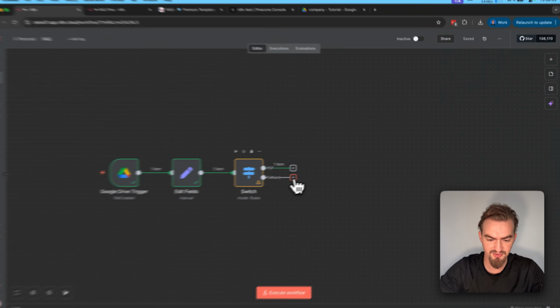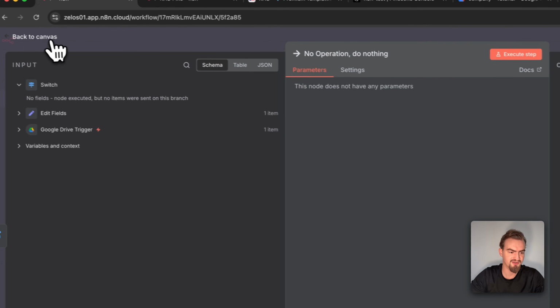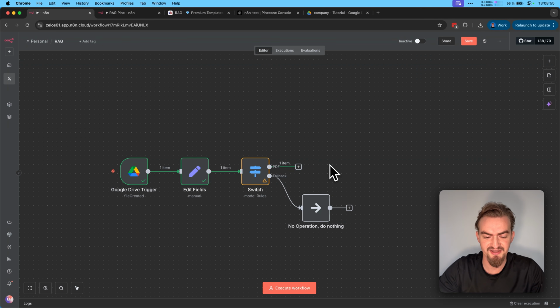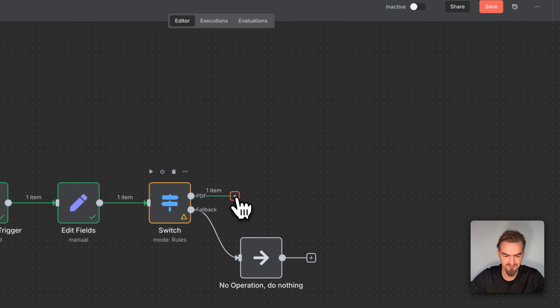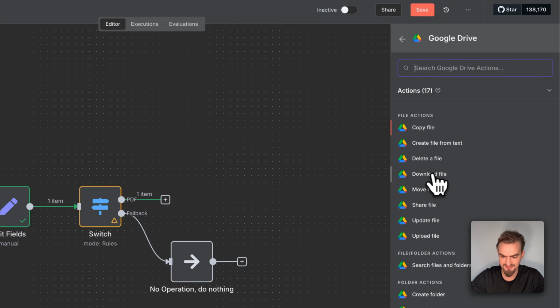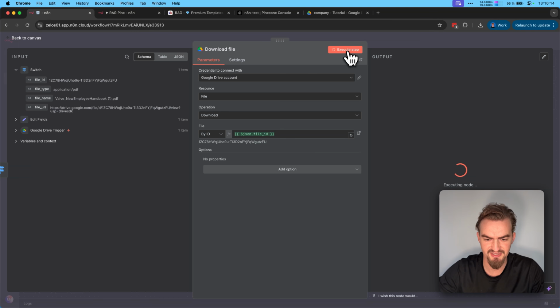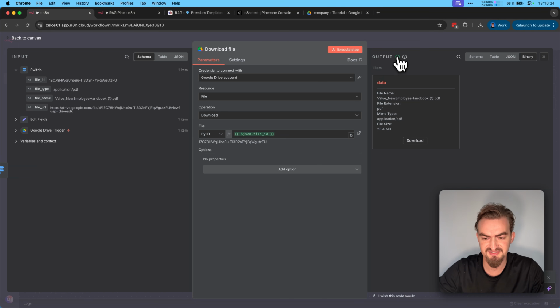First, we click here for the fallback, the plus icon, and type in do nothing and select this here. And then go back to Canvas. Since we don't want to process any other file types for now, we select the plus icon and type in Drive, select Google Drive here, and then select download file. Then under file, you select by ID and drag and drop the file ID here. Then click execute step. When everything works fine, you should see here the checkmark icon and the file.